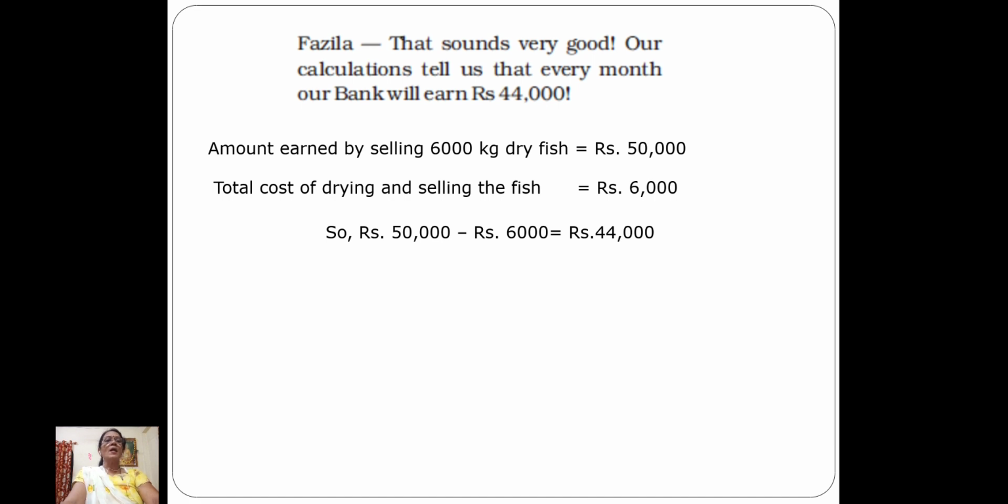So 50,000 minus 6,000, you are going to get rupees 44,000. Yes. Therefore, the profit earned by the bank is rupees 44,000. So Fazila shouted, wow, every month a bank will earn rupees 44,000. Yes, children. So how do you enjoy this fish drying factory?